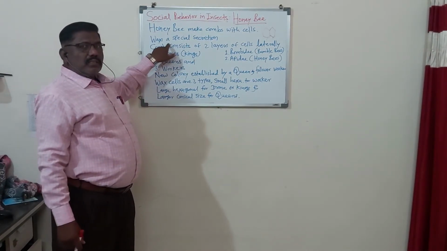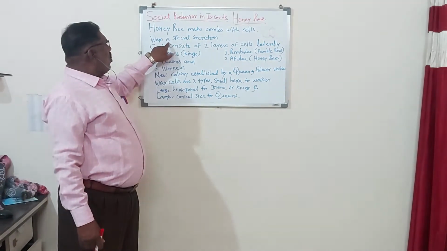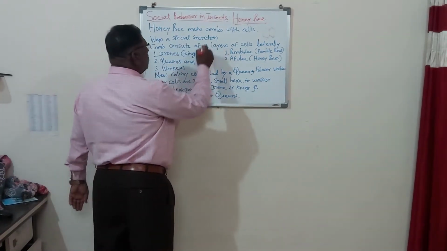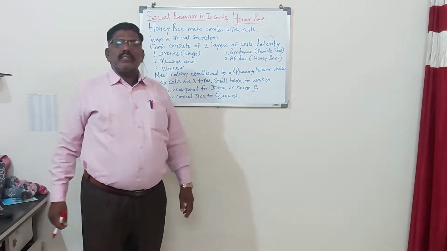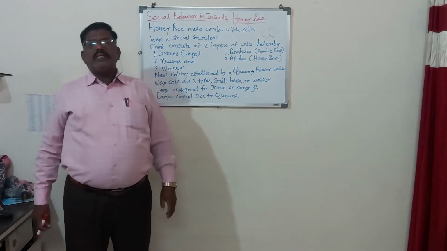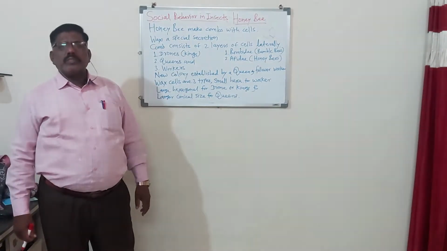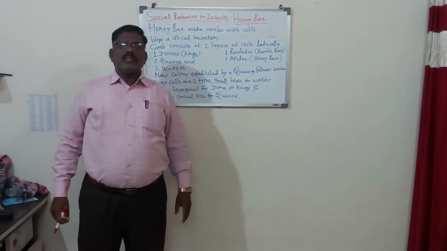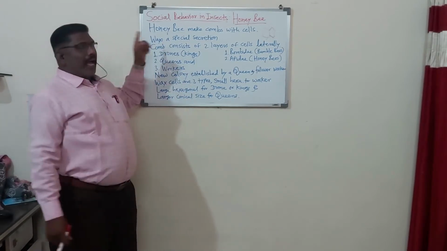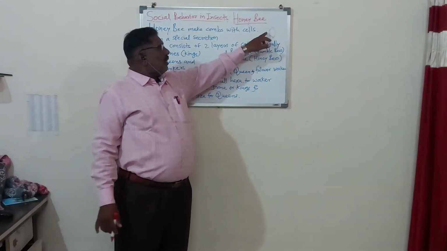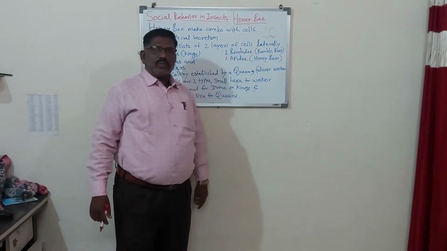There is wax in the honeybee or in the honeycomb. There is a wax which is a special secretion secreted by the honeybee from the abdomen. There is a special gland which secretes that wax, which is used to make the honeycomb, just like the bread.